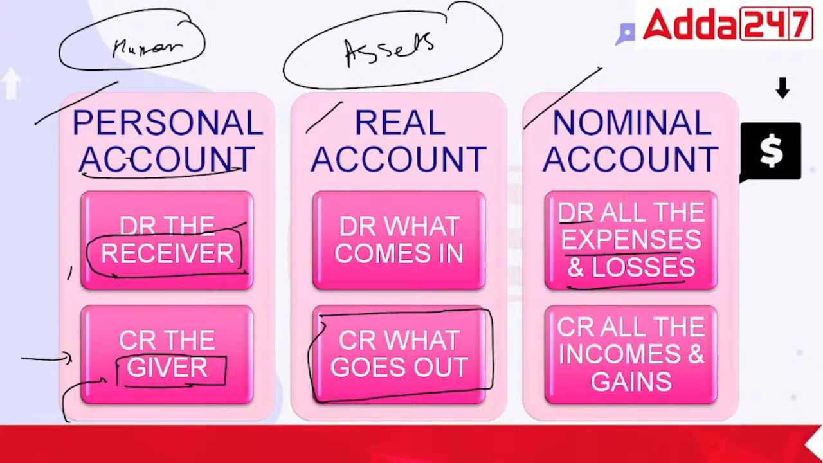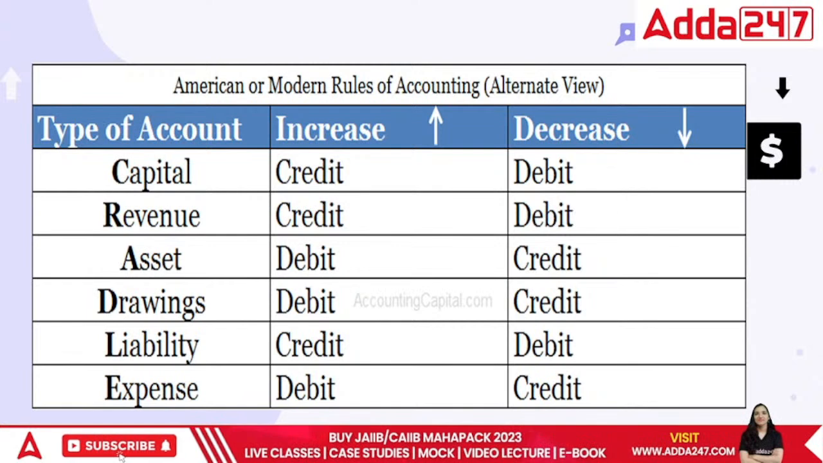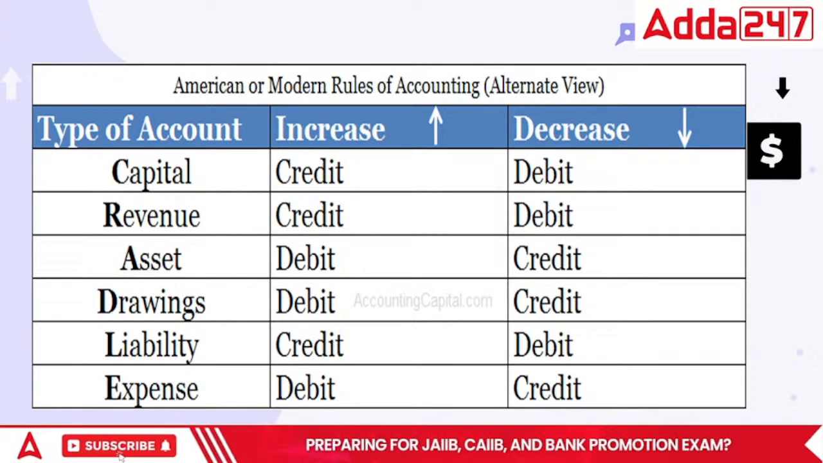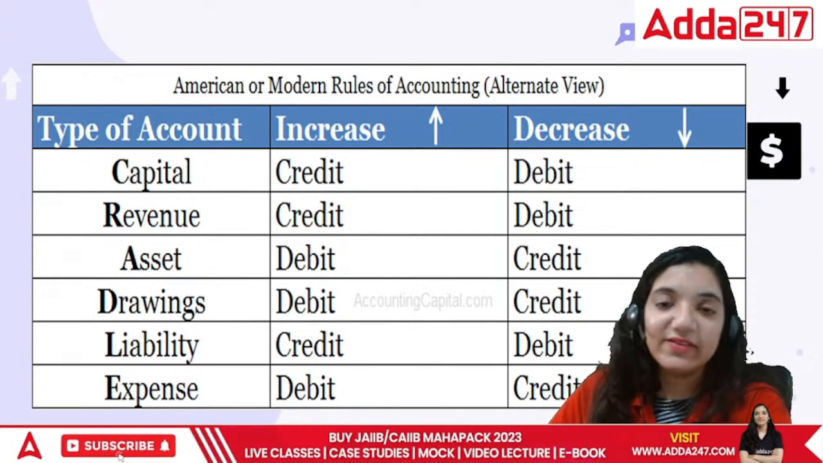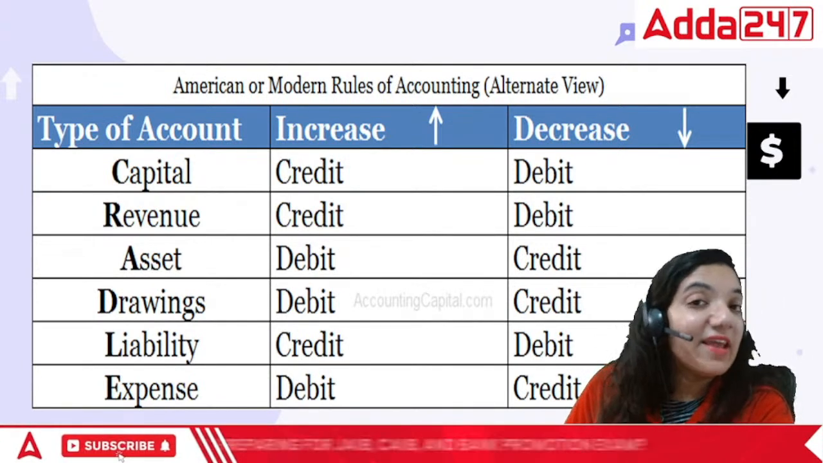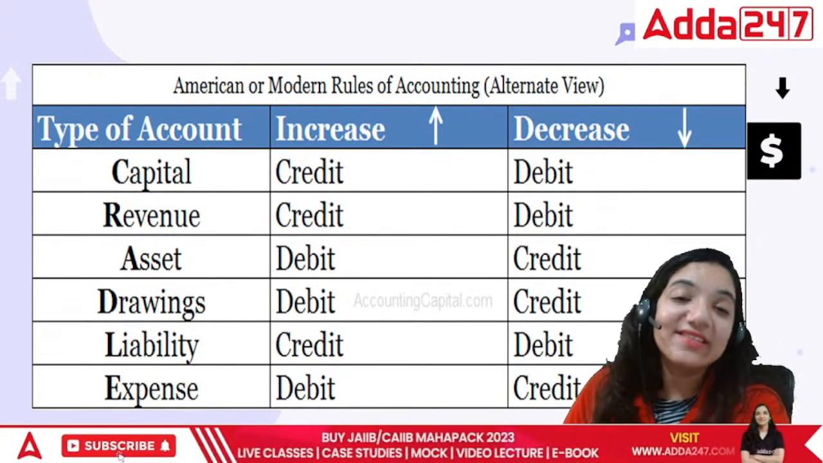So, in this case, the next thing that we can do is classify it more simply. The simpler classification is this, everyone. The first and foremost classification here would be the American or the modern rules of accounting. The good part is that the method can seem different, but the answer for both cases will never be different. In both cases, the ultimate answer will always be the same.